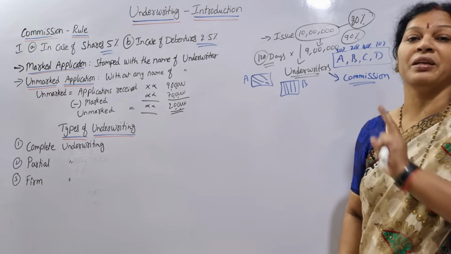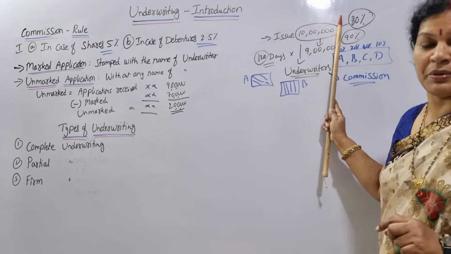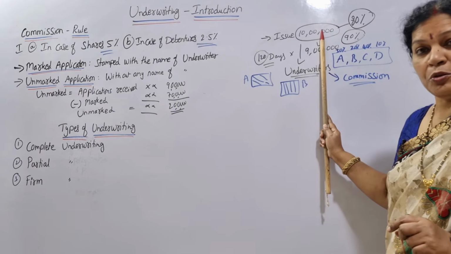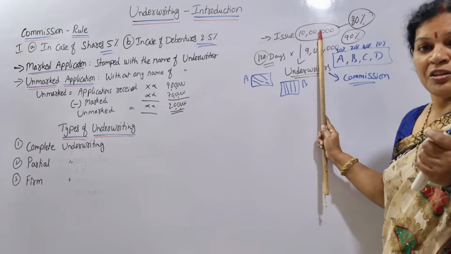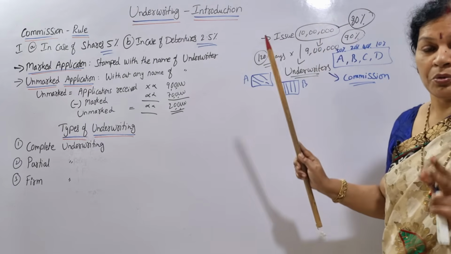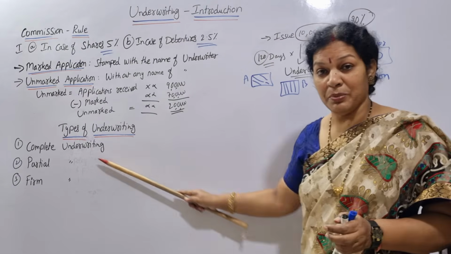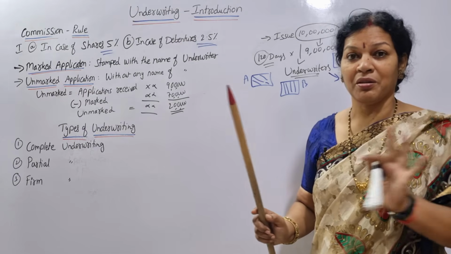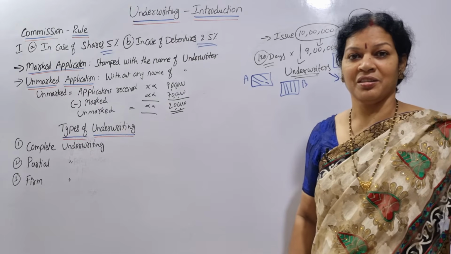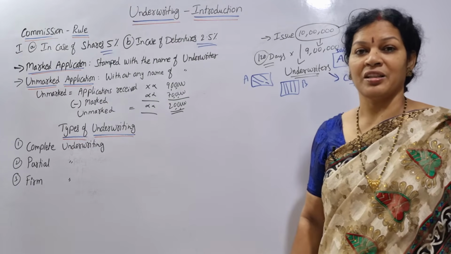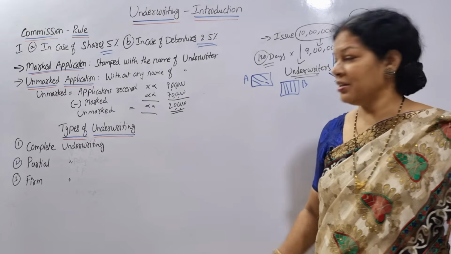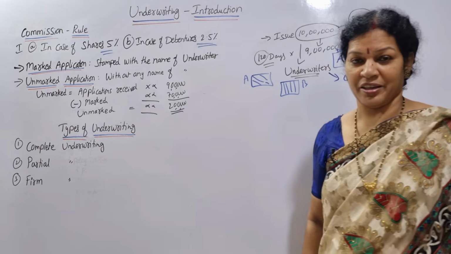The company has to make its own arrangements for the remaining 20%. Underwriters are ready to get the shareholders or debenture holders for 80% only. We are not going to bother about the 20%, it is your risk. The company has to struggle and do its own arrangements. So we call that partial underwriting.